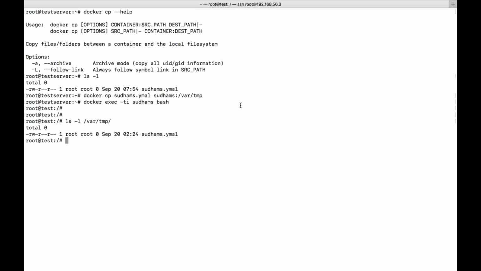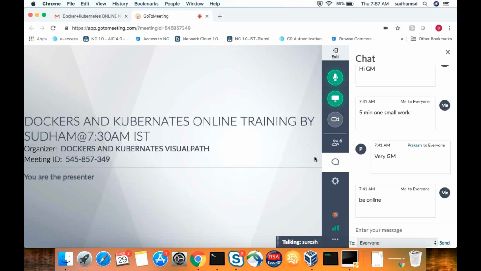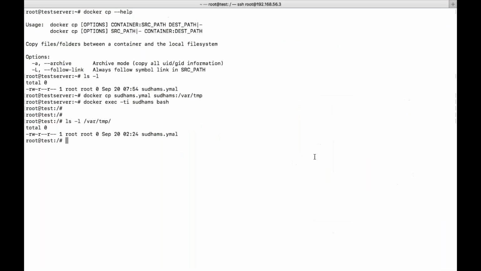Any questions, guys, in this? Is anything to be clarified? Sorry, your voice is breaking. Sudam is the container name, right? Yeah, it's my file name. Sudams is my container ID, container name actually.